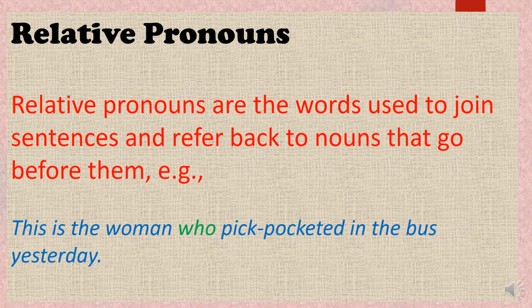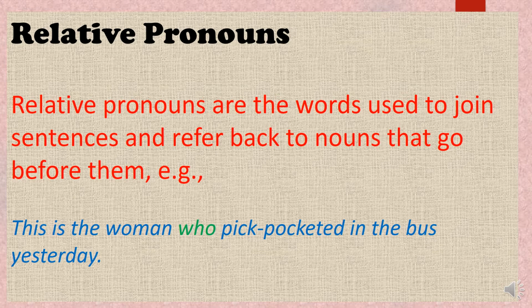We have seen that in interrogative pronouns we also used "who", but here it is not used as a question. It is not in the form of a question, but it is relating the two parts of the sentence. It is referring back to the noun. See, this is the woman who pickpocketed in the bus yesterday.